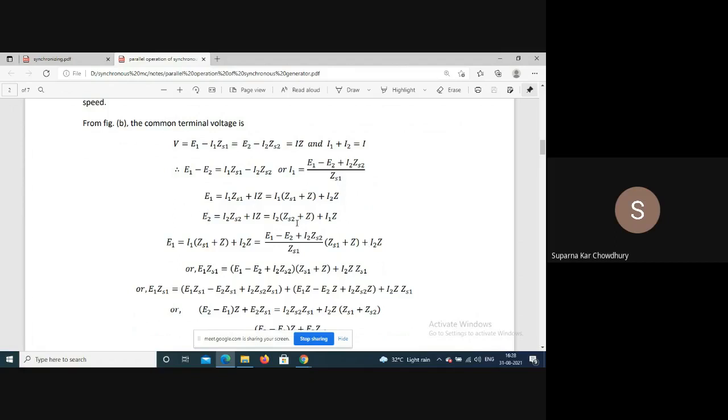Similarly, E2 is equal to I2 into ZS2 plus Z plus I1 into Z. Now in this equation, E1 is equal to I1 into ZS1 plus Z plus I2 into Z. Here if we replace I1 by this expression, this will be E1 minus E2 plus I2 ZS2 by ZS1 into ZS1 plus Z plus I2 into Z.